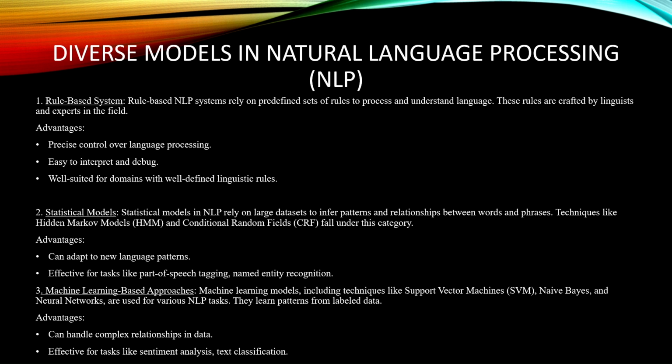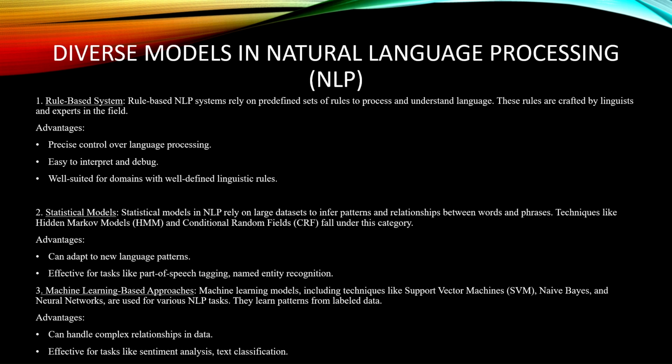Statistical models. Statistical models in NLP rely on large datasets to infer patterns and relations between words and phrases. Techniques like HMM and CRF fall under this category. Advantages: they can adapt to new language patterns efficiently, and are efficient for tasks like part of speech tagging and named entity recognition.